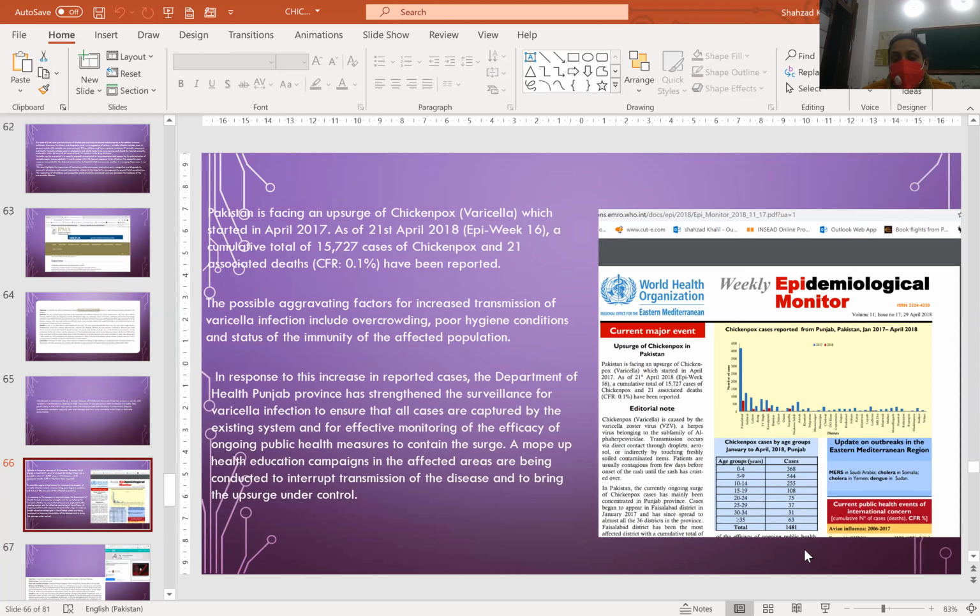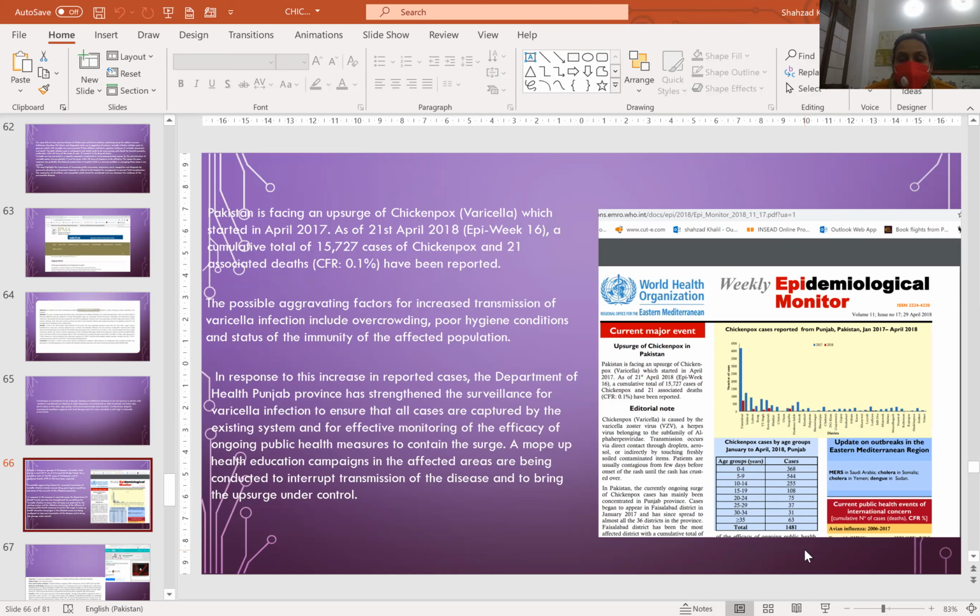The WHO epidemiological monitor showed that Pakistan had a surge of clinical chickenpox, varicella, from April 2017 to April 2018, and there were 15,727 cases of chickenpox and 21 associated deaths, with a case fatality rate of 0.1% reported. The possible aggravating factors for increased transmission of varicella infection included overcrowding, poor hygiene conditions, and the immunity status of the affected population.